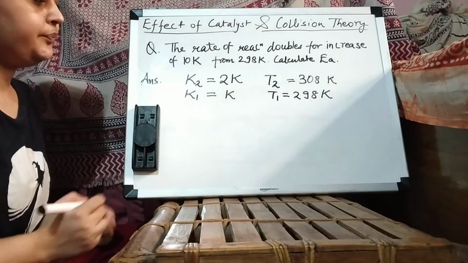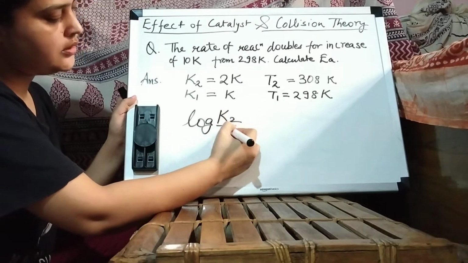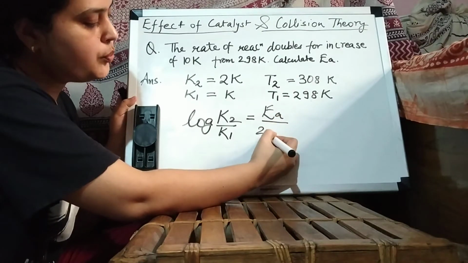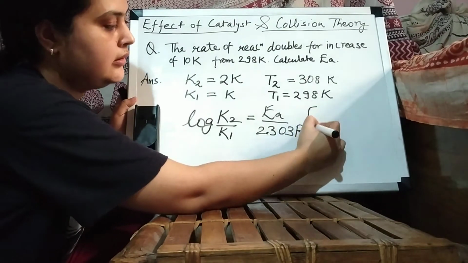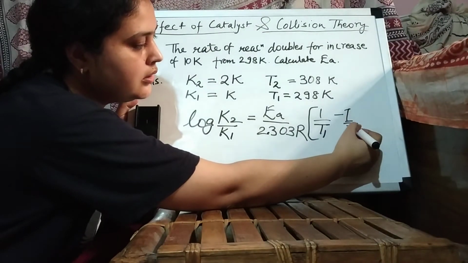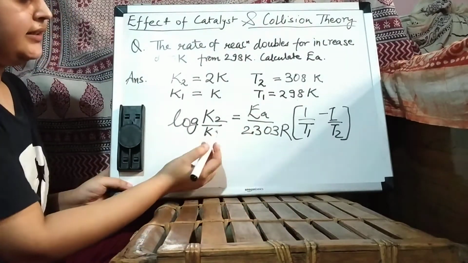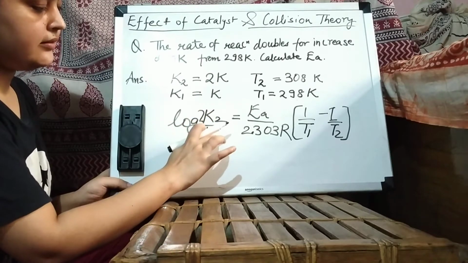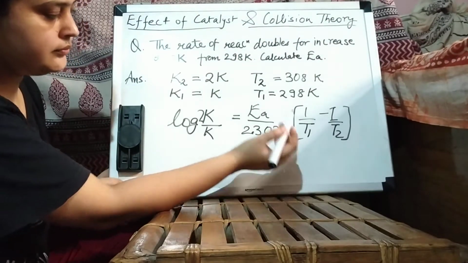Now calculate Ea. So we know that log K2 upon K1 is equal to Ea upon 2.303 R times 1 upon T1 minus 1 upon T2. So we know this formula, and K2 is 2K, and K1 is K, right? And R is 8.314.